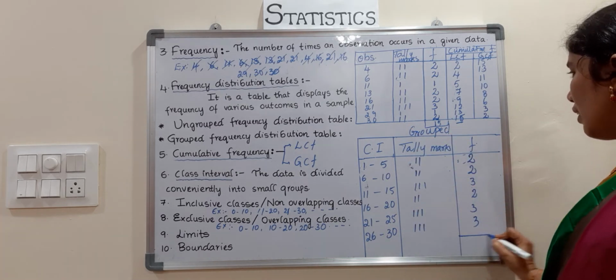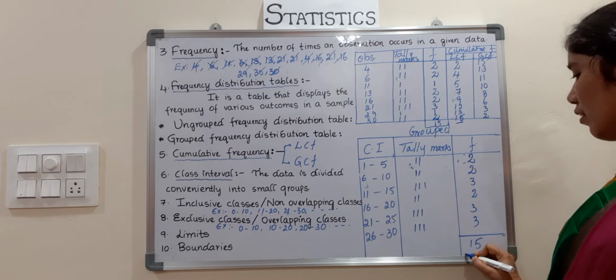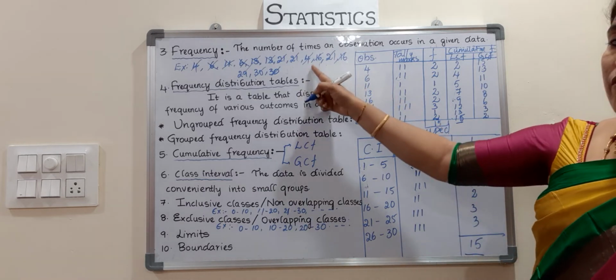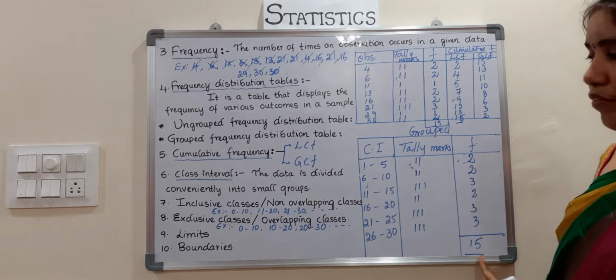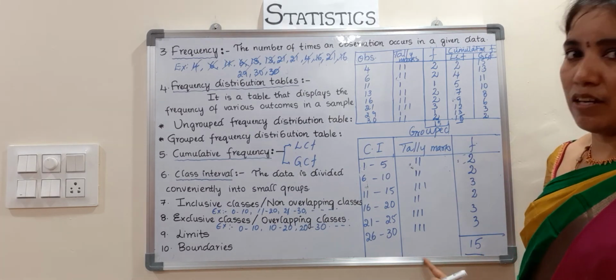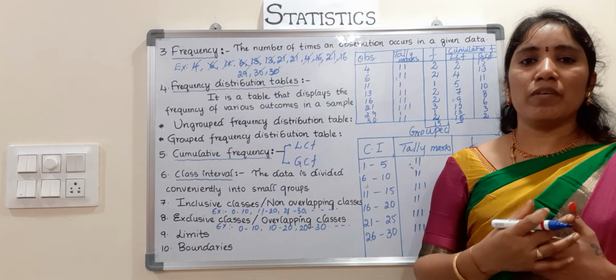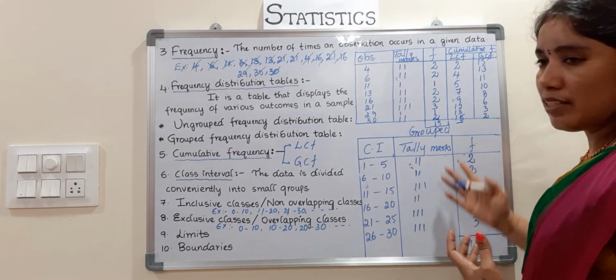Can I add these all? We get 15. So total frequencies are 15, which is also equal to 15. This is the group data process. While explaining the group data, finding mean, median, mode, I'll explain this topic again.